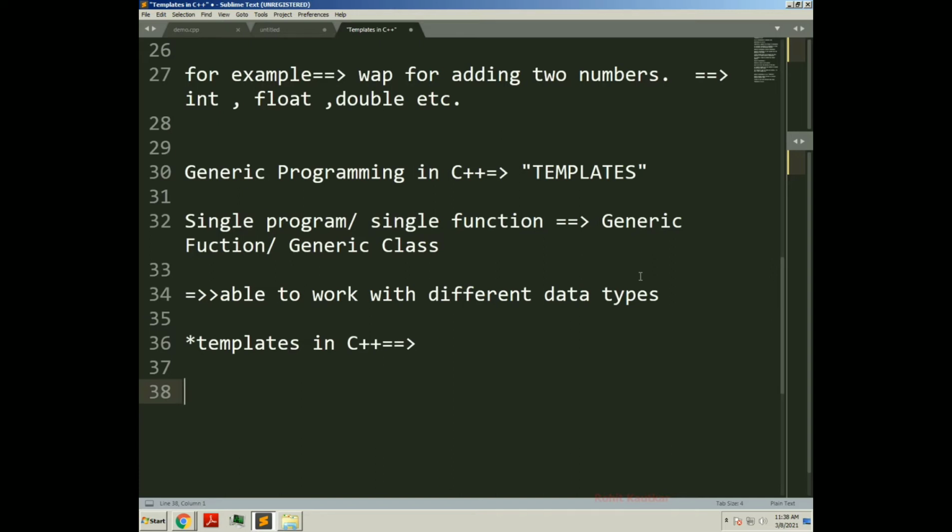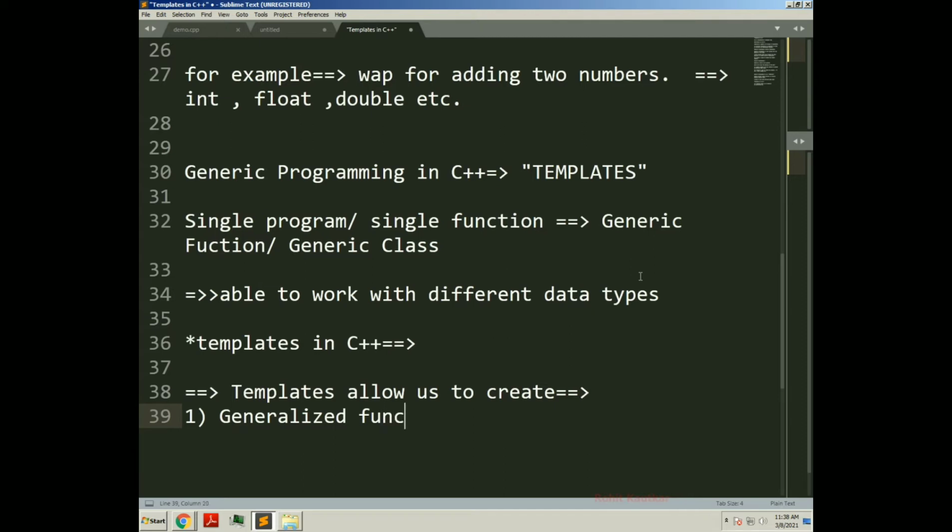Templates allow us to create a generalized function or a class. So templates allow us to create what? First thing, a generalized function, and second thing, they allow us to create a generalized class. What do we mean by generalized function and generalized class? Exactly the opposite of a specific function and specific class.